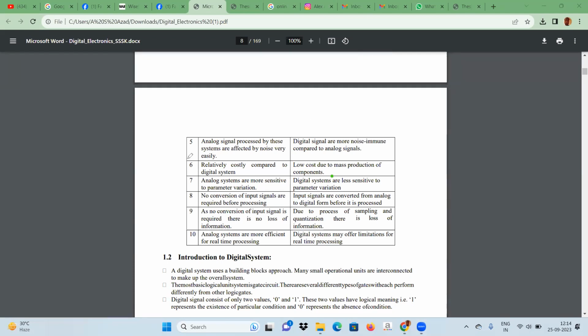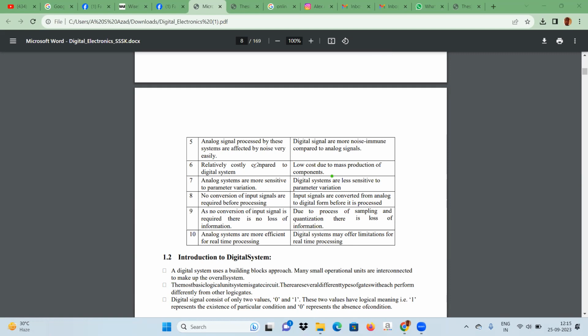Other is, analog signals processed by these systems are affected by noise very easily. It means analog signal contains more noise, whereas digital signal contains less noise. That's why it's suitable for communication circuits or other IC circuits which operate on less voltage.